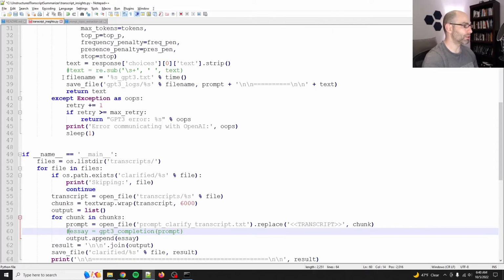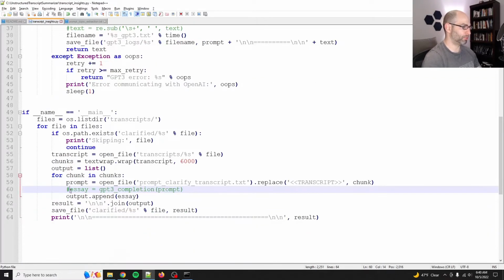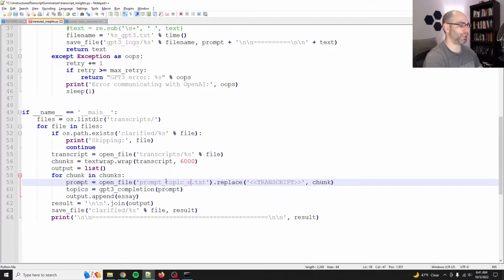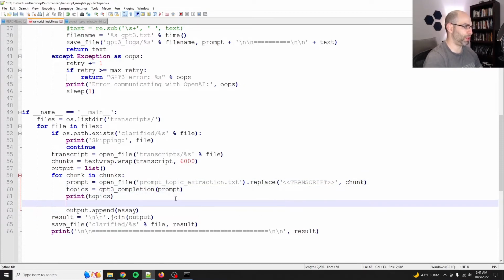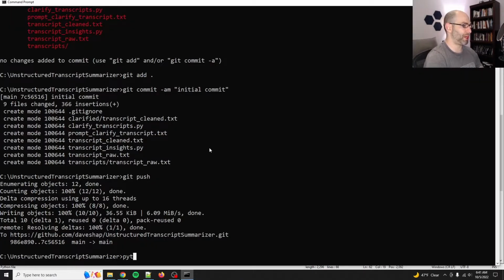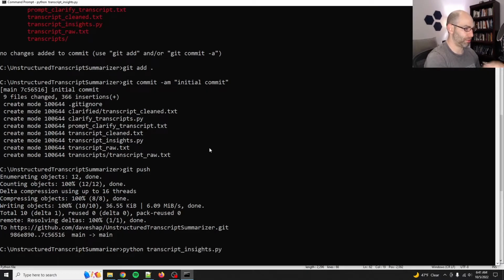Okay, so first, for chunk in chunks, we'll say topics equals this, and we'll clean this up and do topic extraction, transcript chunk, there we go. That'll just put that in here. Let's do print topics, and then we will do an exit, just because I want to test this. All right, so we'll do Python. What the heck did I name this? Transcript insights. Okay, see if it blows up.